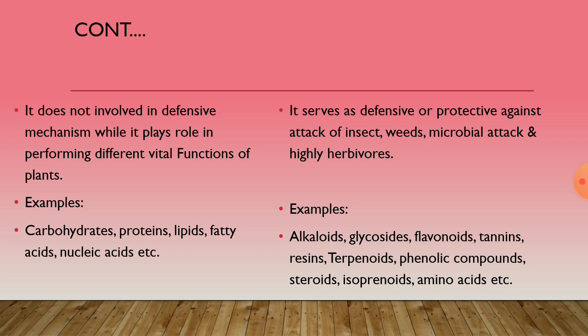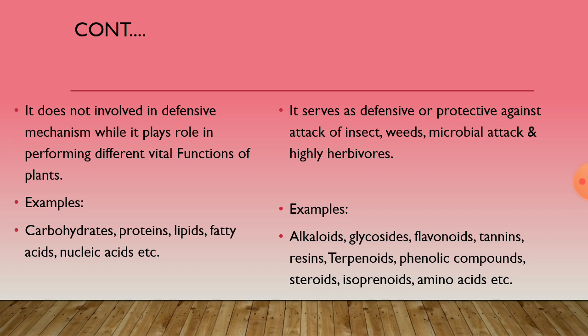But the secondary metabolites can serve as a defensive or protective mechanism against the attack of different insects, weeds, microbial attack, and highly herbivorous animals.